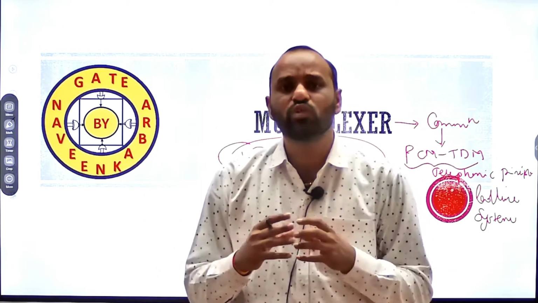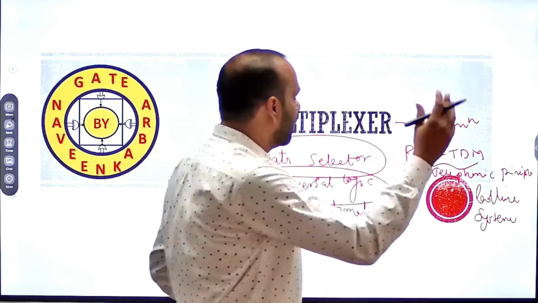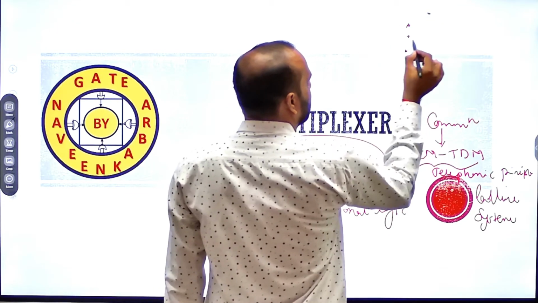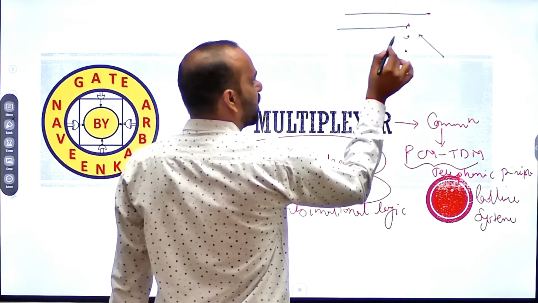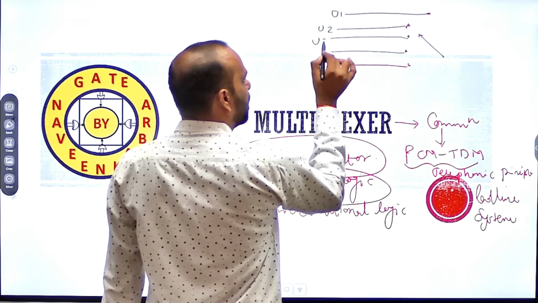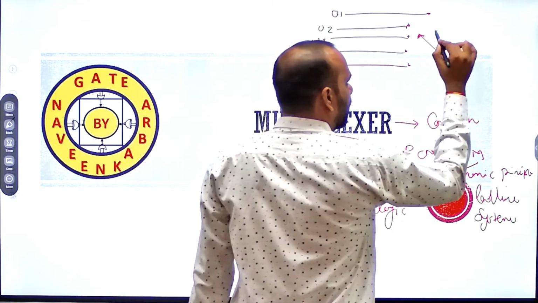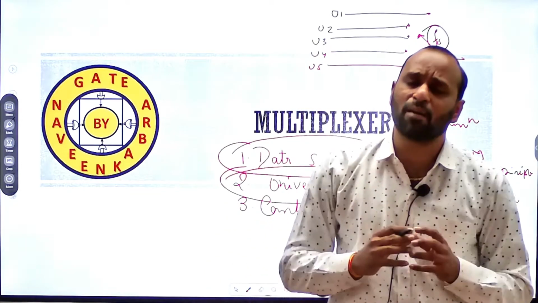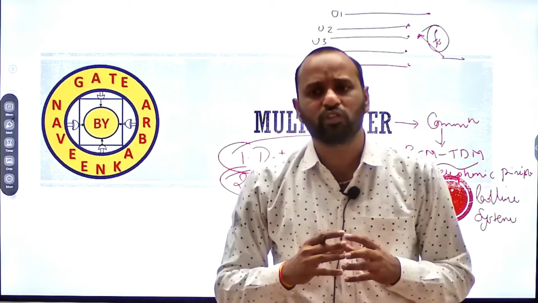A commutator switch is what? It picks any one of the users. In the PCM TDM system, these are the users: user 1, user 2, user 3, user 4, user 5. And this switch is rotated at a particular speed, known as the sampling speed. I'm just giving you a practical example and the application of the multiplexer first, then we will go into the depth of this topic.